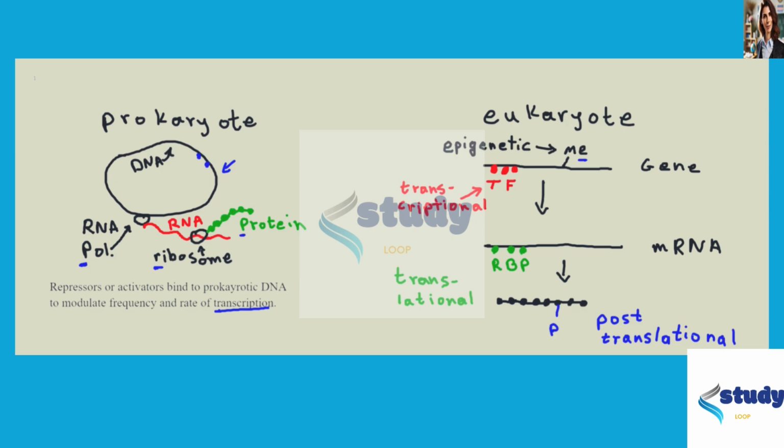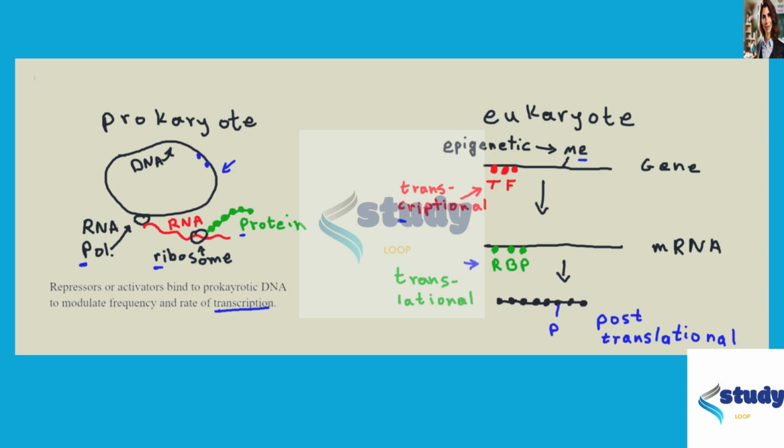That is before the transcription process is initiated. You can control gene expression in eukaryotes at the transcriptional level. The transcriptional level refers to the process where you go from gene to mRNA, and the binding of transcription factors to the gene affects that. Once you have the mRNA, it can be translated into protein. To the mRNA in eukaryotes, you can add receptor binding proteins which modulate the stability of the RNA. So that is control at the translational level.